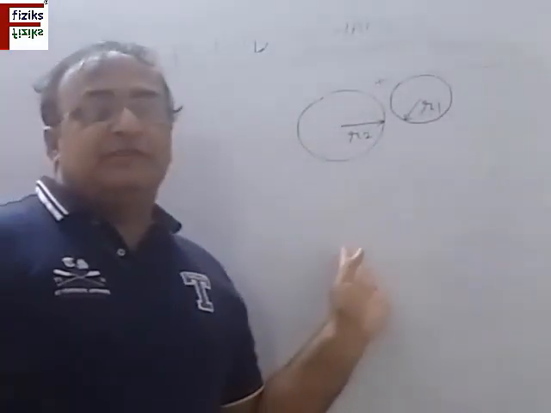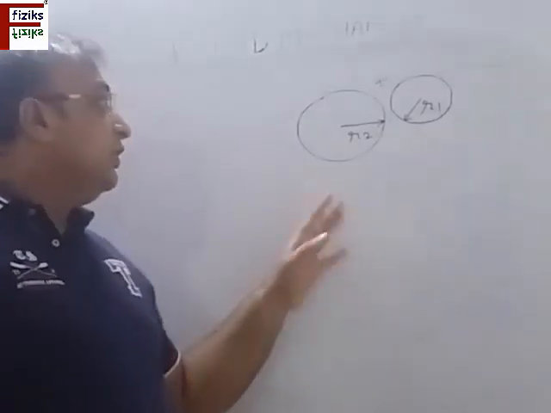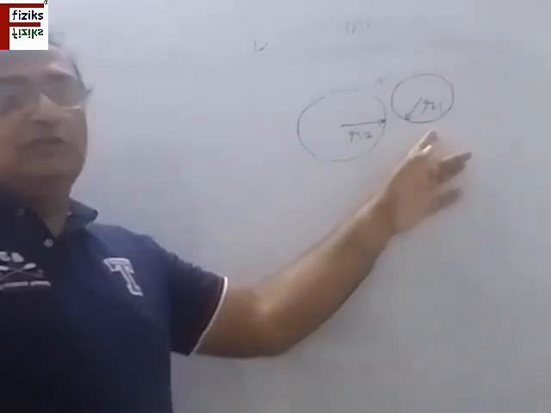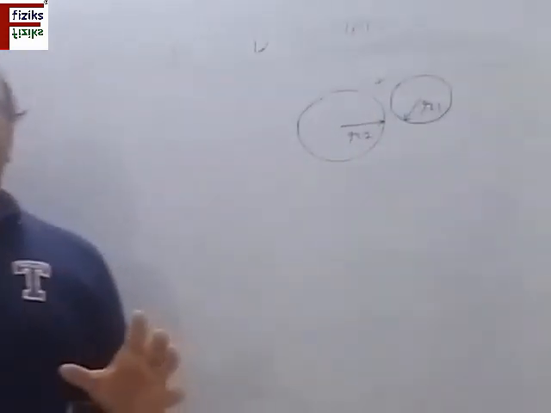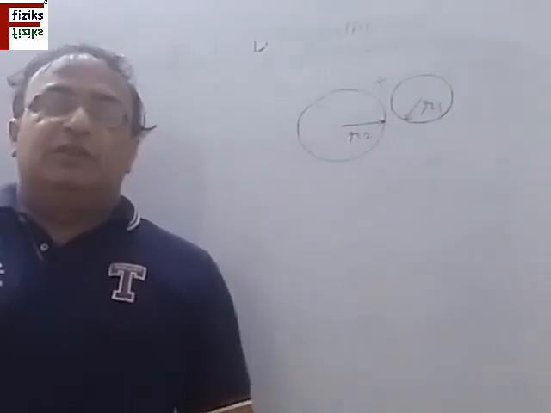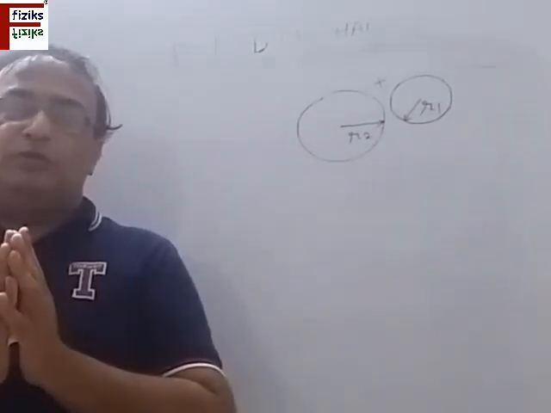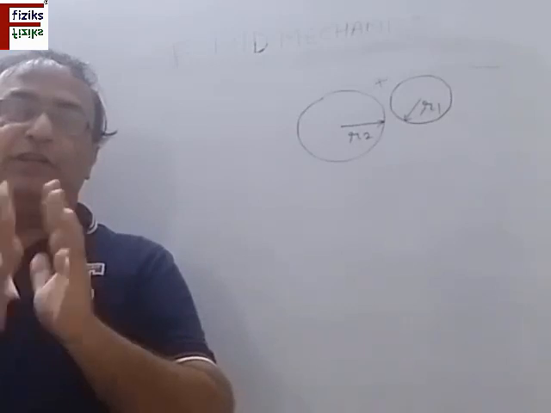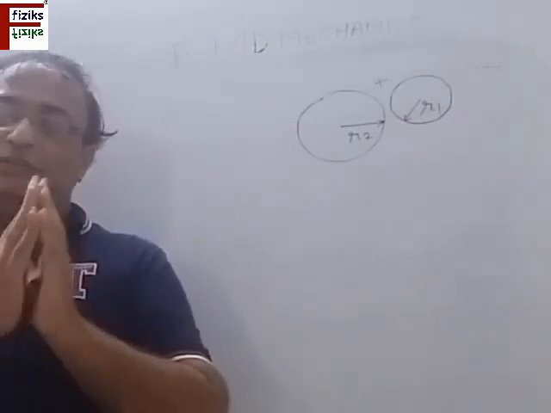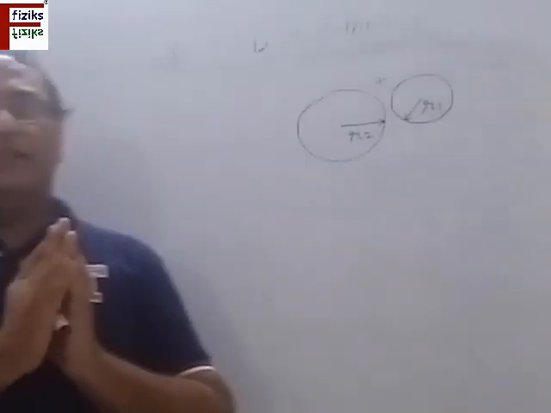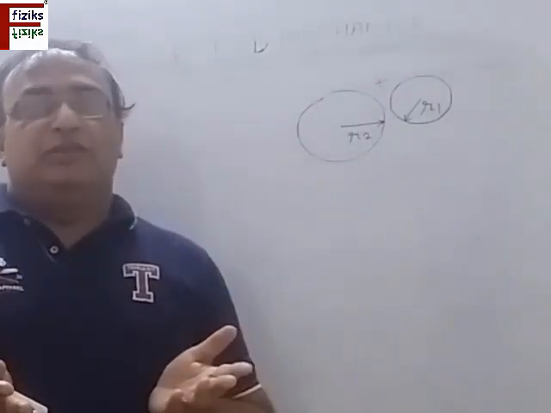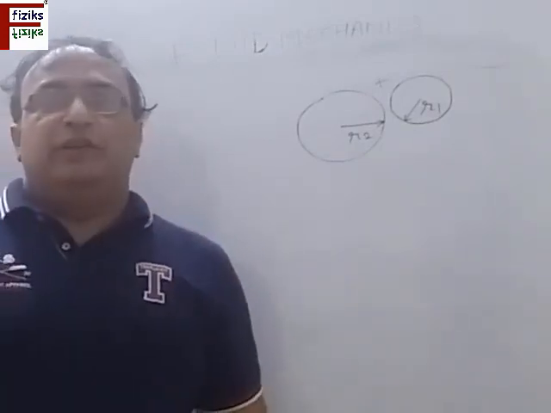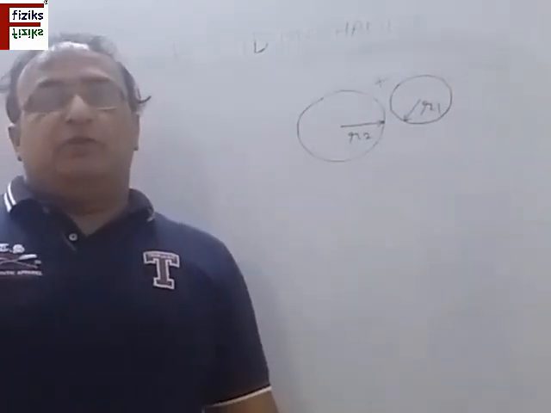We are having two soap bubbles. One is having radius r1, other is r2. One is smaller, other is larger. The question is, when these two combine, then there will be a double bubble formed. Obviously, it will be converted into a single bubble. So initially, it is called a double bubble. So what will be the radius or the size of this double bubble? This we have to find. And here we will be using the principle of excess pressure.